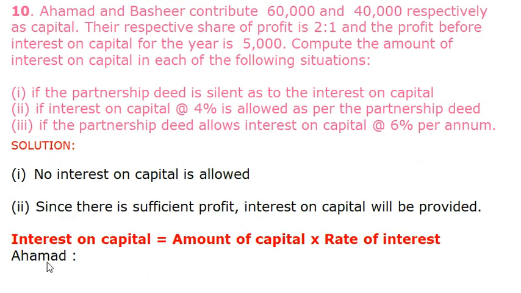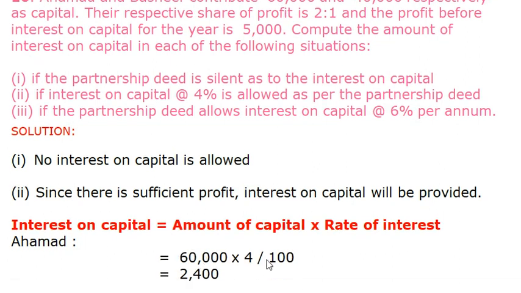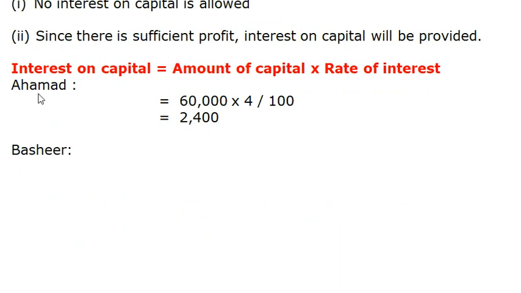First, we will provide interest on capital for Ahmed. Amount of capital for Ahmed is rupees 60,000 and rate of interest is 4% per annum. If we solve this, we will get rupees 2,400 for Ahmed. Then we will calculate interest on capital for Bashir.